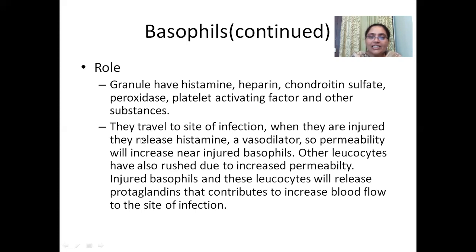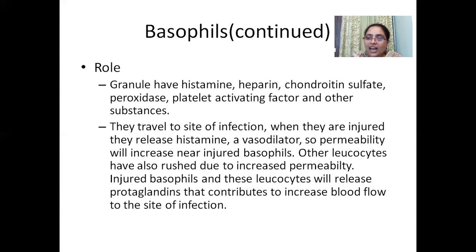When they travel to the site of infection, they release histamine and all these molecules. And what happens when histamine is released? As I told you, histamine is a vasodilator. The blood vessel permeability increases, and this allows other leukocytes to rush to the site of infection.